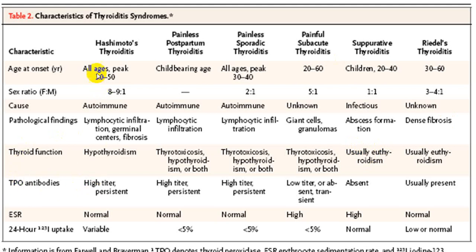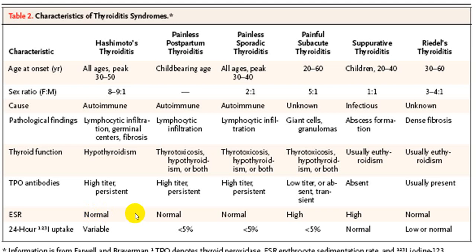TPO antibody will be strongly positive in Hashimoto's. Again in postpartum also it will be strongly positive. In the sporadic variety also it is strongly positive because all these three varieties are autoimmune. In De Quervain variety, by and large negative. In suppurative also negative. In Riedel's it may be present. That's the reason why it was told that initially it is autoimmune, but the exact etiology is not known.